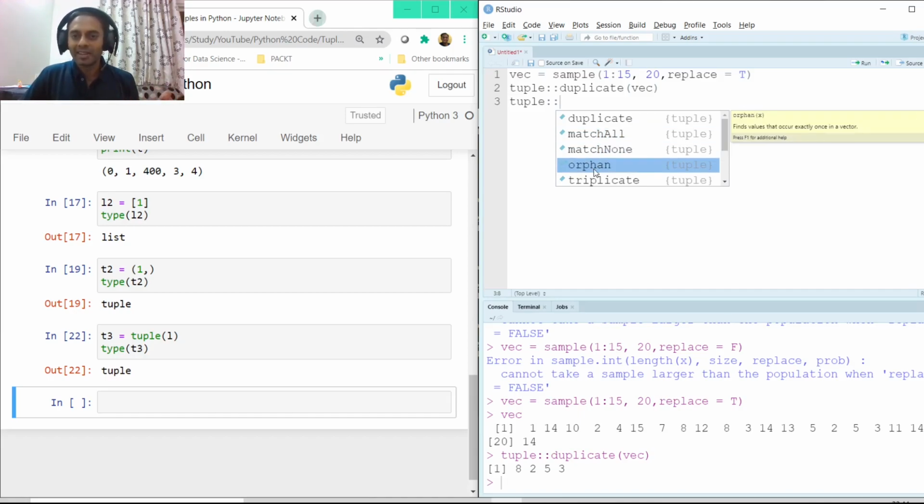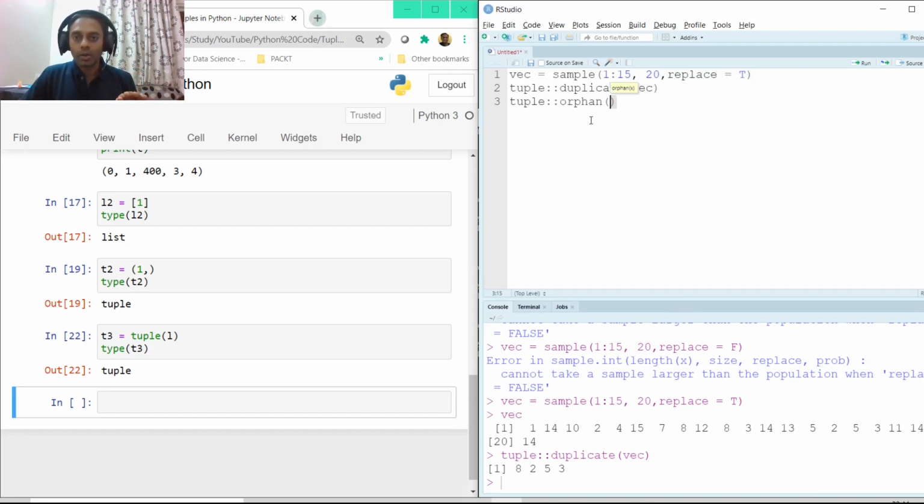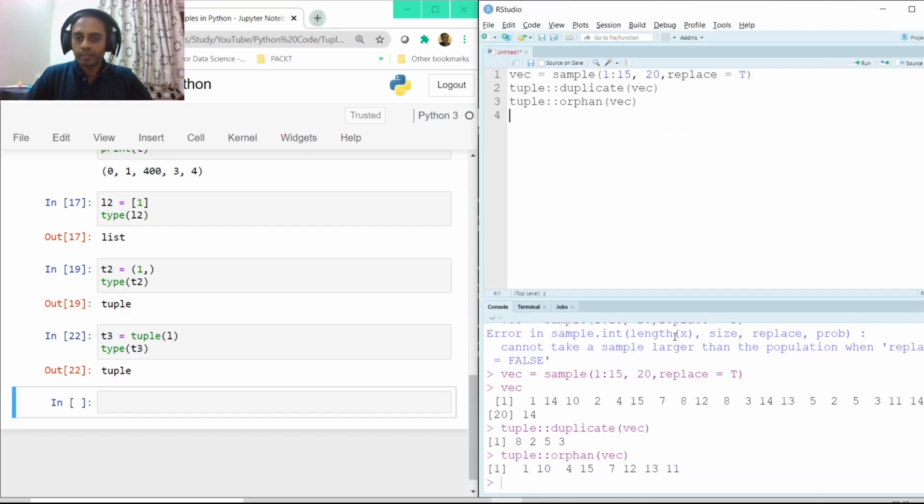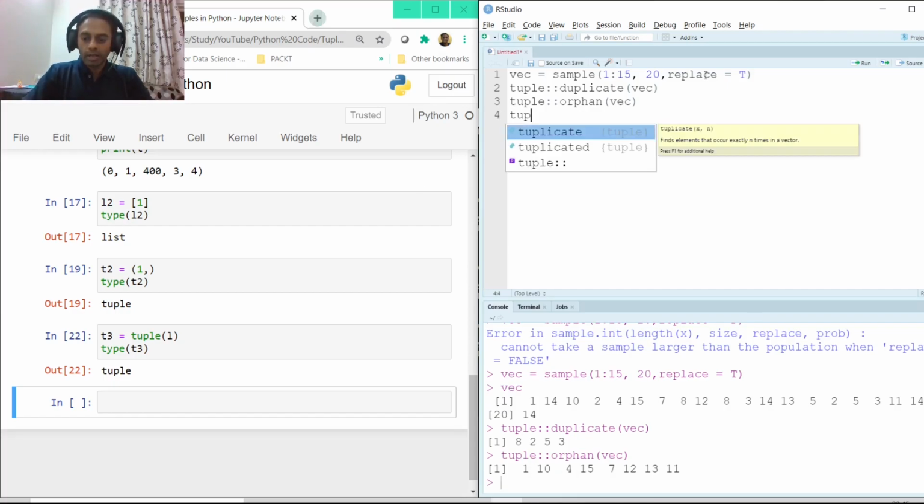What all functions do we have here? Find values that occur exactly once in a vector. So if you want to see if there is any number that is unique, that is just displayed once, let's select orphan here and pass this vector VEC. Now if I execute this particular line, it says all these 1, 2, 3, 4, 5, 6, 7, 8 numbers are unique. There are no duplicate values of these numbers. Fantastic.